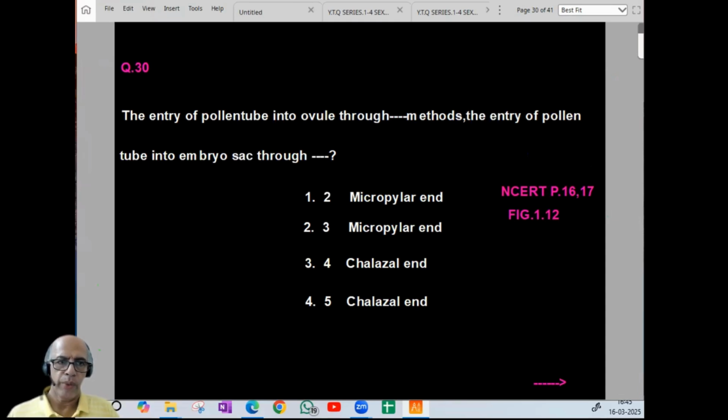Entry of pollen tube into the ovule through 3 methods. Chalazogamy, integument, mesogamy, then micropyle, porogamy. So 3 methods are available. Entry of pollen tube into the embryo sac is through the micropylar end only. So for 30, the answer is 2.